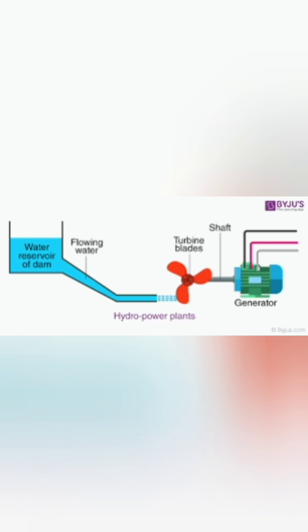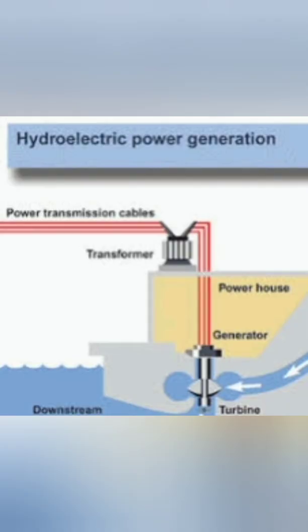The water stored in the dam has potential energy. When water from the dam falls on the turbine, the potential energy of the water stored in the dam changes into its kinetic energy, and this kinetic energy of water is transferred to the blades of the turbine as kinetic energy, which rotates the turbine. As the turbine rotates, it rotates the armature of a generator or dynamo to produce electricity.